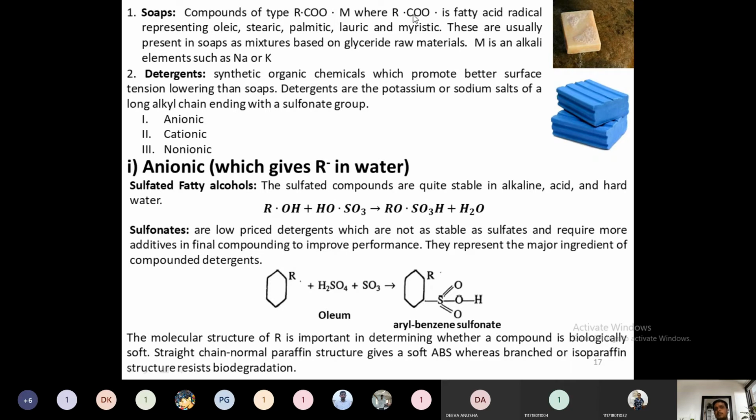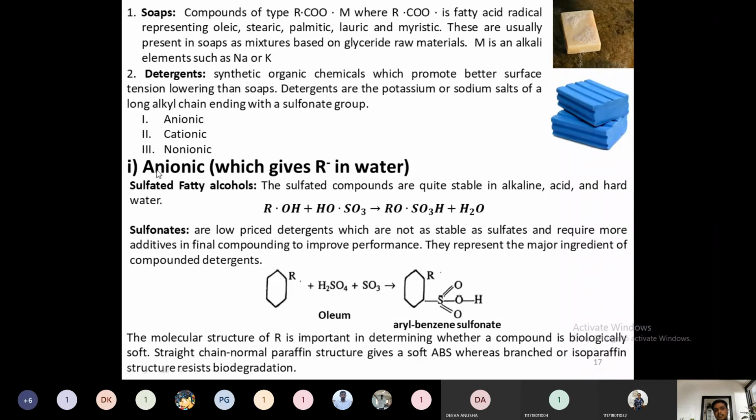Soaps are nothing but potassium or sodium salts of a long-chain aliphatic carboxylic acid. In a similar way, detergents are potassium or sodium salts of a long alkyl chain ending with a sulfonate group. The only difference is that the sulfonate group is there in detergents. This sulfonate group is very much responsible for the high surface tension lowering properties of detergents. Further, detergents are classified into anionic, cationic, and non-ionic.